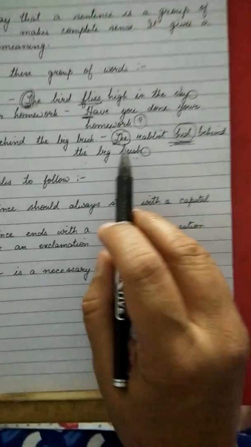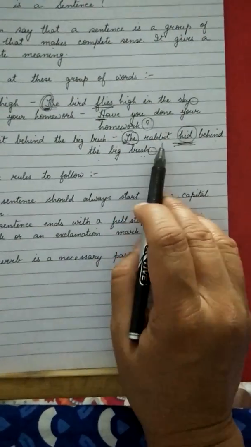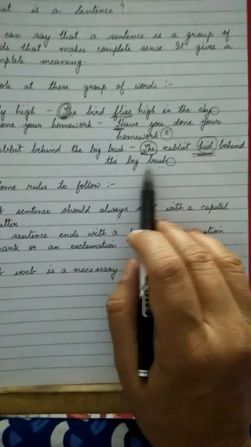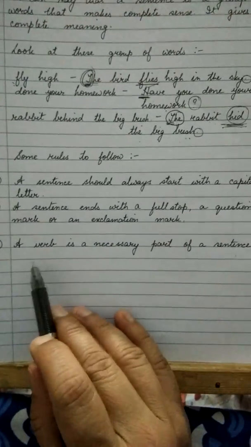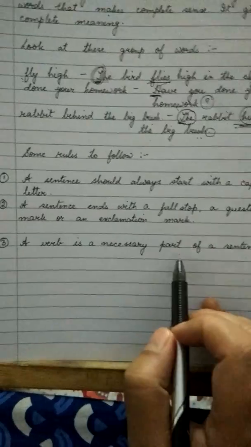Now it becomes a meaningful sentence. The rabbit hid behind the big bush. So the third important rule for a sentence is a verb is a necessary part of a sentence.